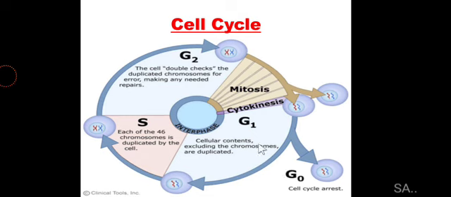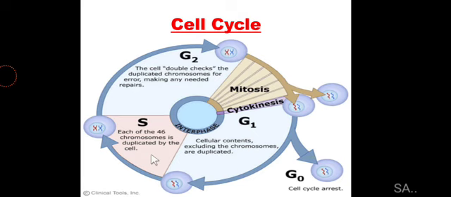If the G1 phase proceeds to the next phase, that is the S phase, the synthesis phase of DNA, multiple changes are happening over here. In S phase, DNA replication is taking place, centriole division is happening so that the spindle fibers could be formed, and one other important protein is forming, which is histone protein.